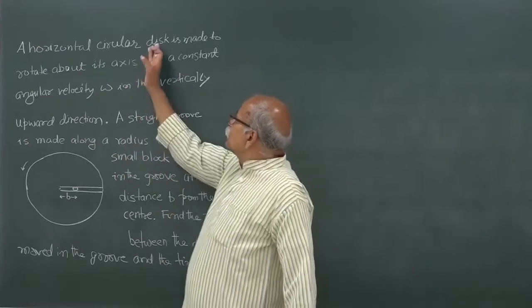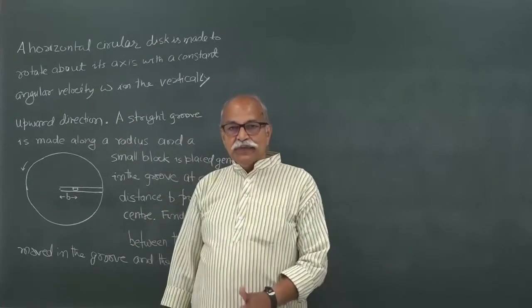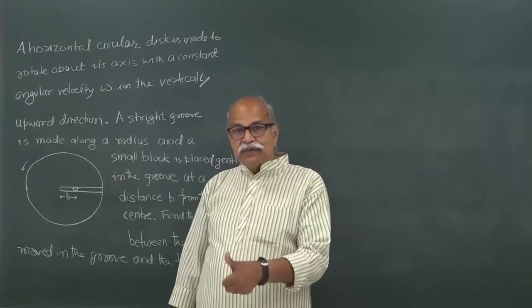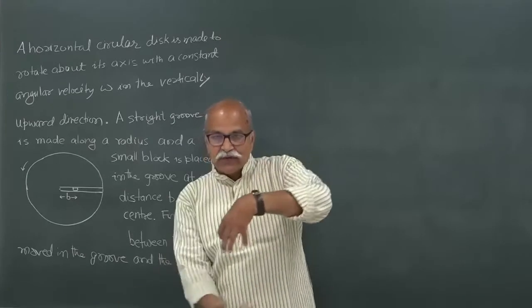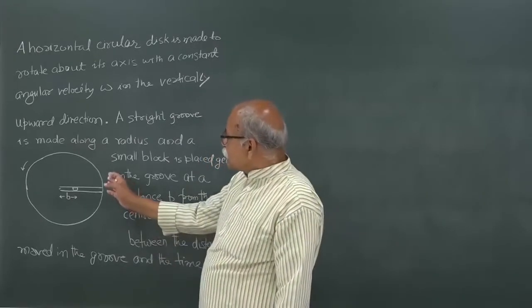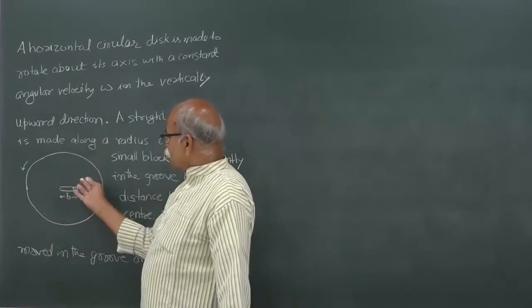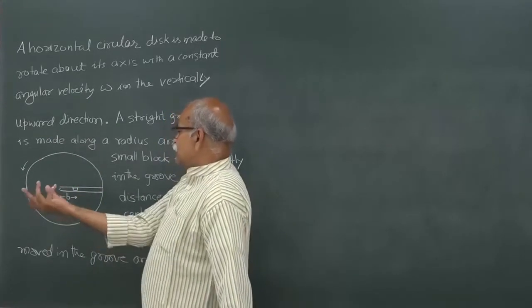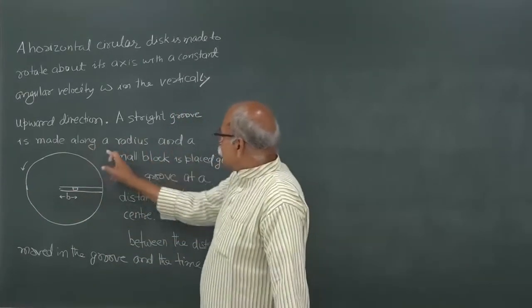So, the disc is horizontal and therefore the axis is vertical, and the omega vector is in the vertically upward direction. So, if I see from the top, it will go anti-clockwise. That is this figure drawn here. This is the disc and this is the horizontal plane, and it is going anti-clockwise if I am seeing from the top.